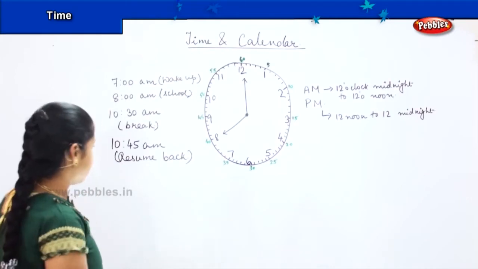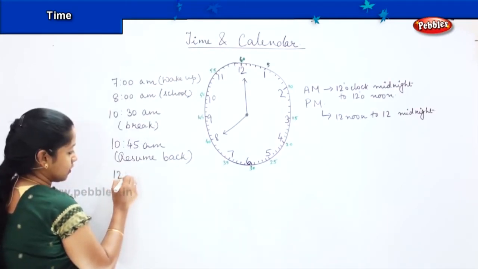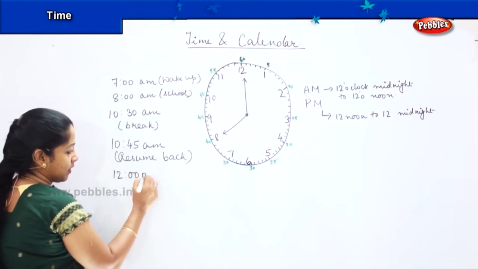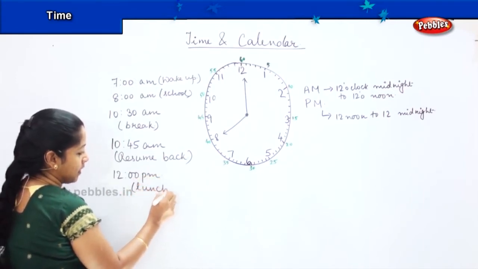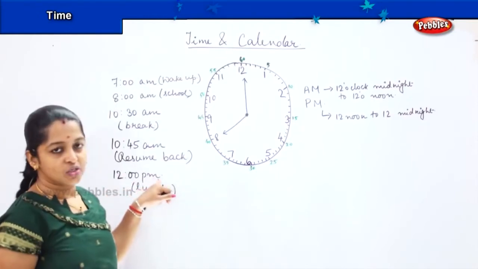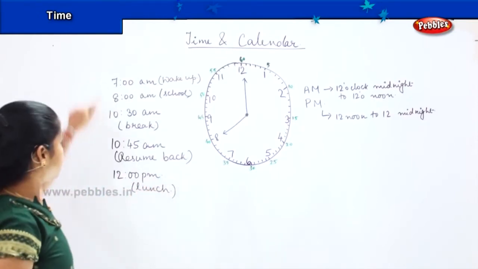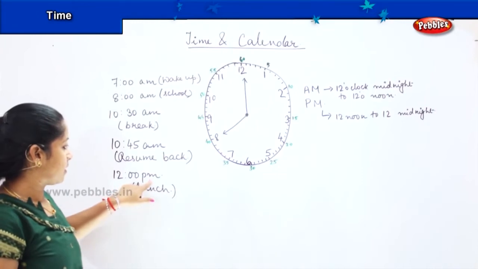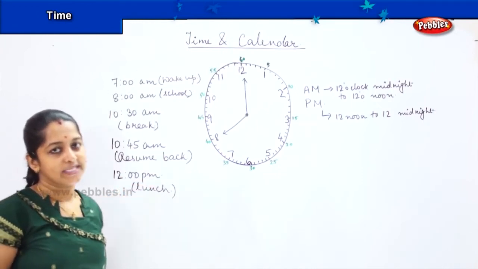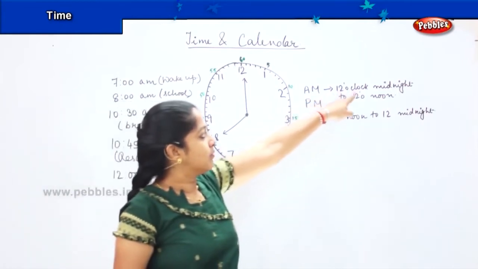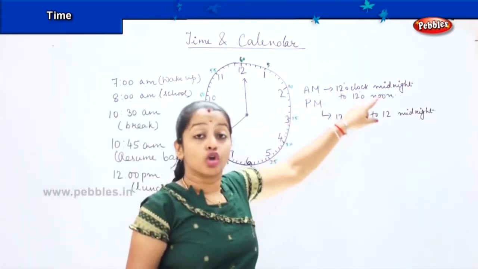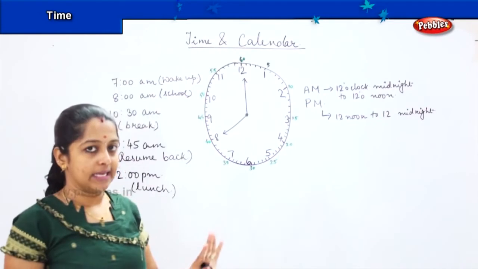Right. So say at 12 o'clock you have your lunch. Now children, why did I write here 12 PM? Can you say? Till here I was writing AM, but at 12 I wrote PM. Why is it like that? So as I said earlier, from 12 o'clock midnight to 12 o'clock noon, it is considered as AM.